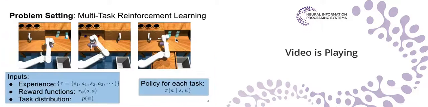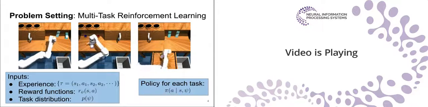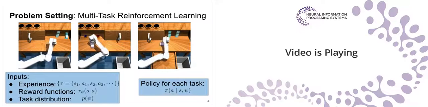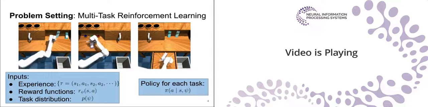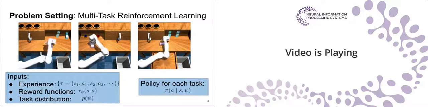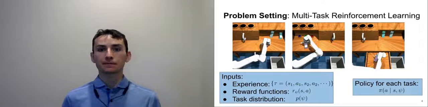This is the problem we consider in this paper. Formally, this is the problem of multitask reinforcement learning. We assume that we take as input some data set of experience. Experience here corresponds to state action pairs, as well as a collection of reward functions, each corresponding to a different task. For example, we might have one reward function corresponding to picking up a block, and another reward function corresponding to putting a block in our drawer. Our aim is to acquire a policy for solving each of these tasks.